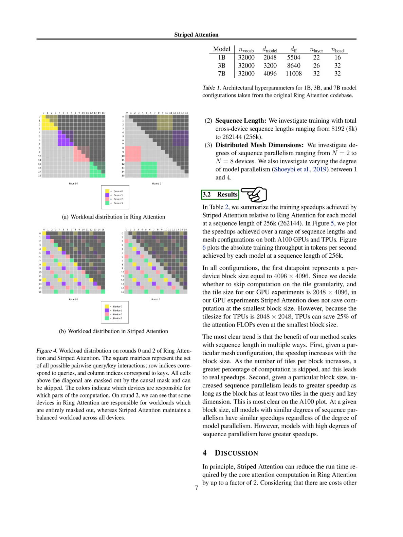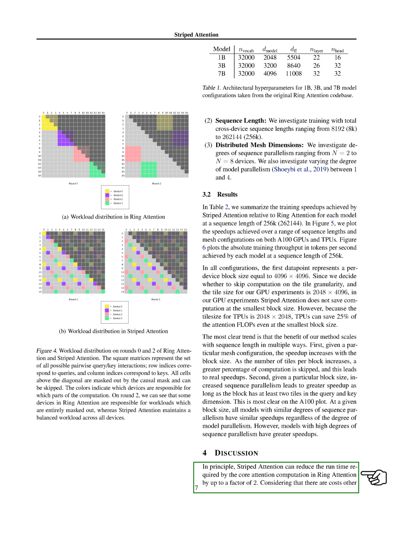Our results showed that striped attention consistently outperformed ring attention in terms of training speed. This was particularly noticeable at a sequence length of 256K. We also found that the benefit of our method scales with sequence length in multiple ways.